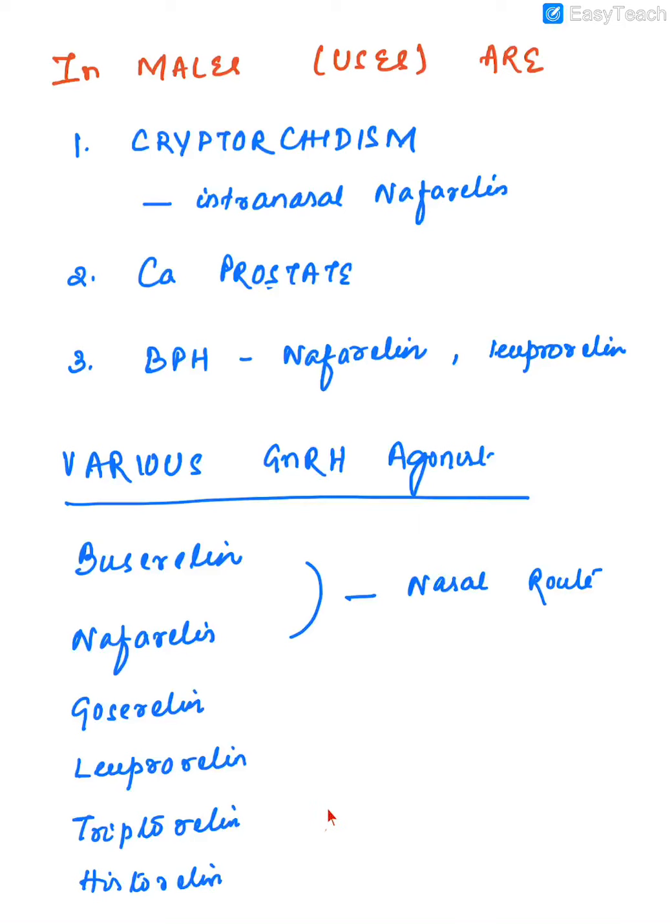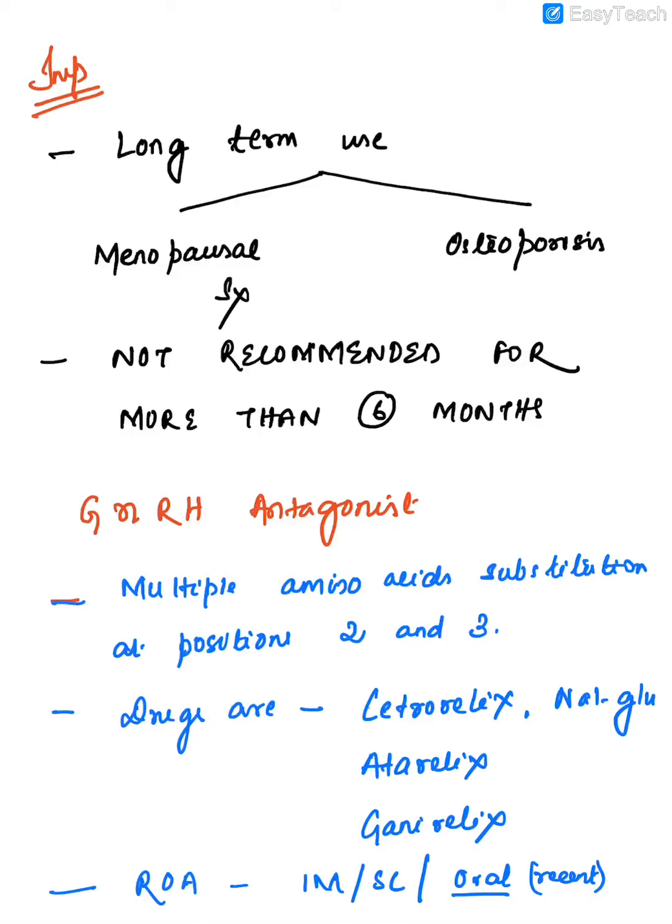Now, as important as the clinical conditions where we can use GnRH agonist, it is very important to remember that we cannot give this treatment for more than 6 months.